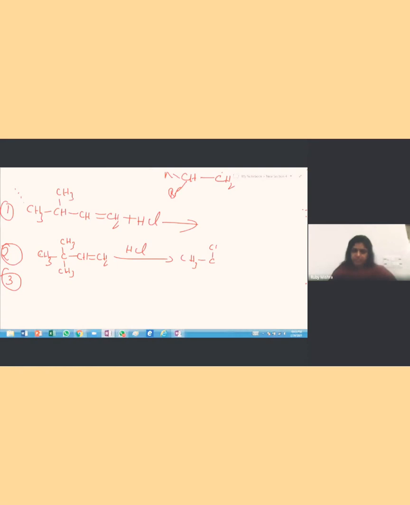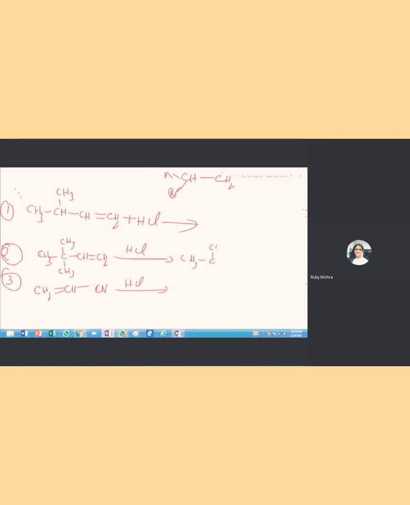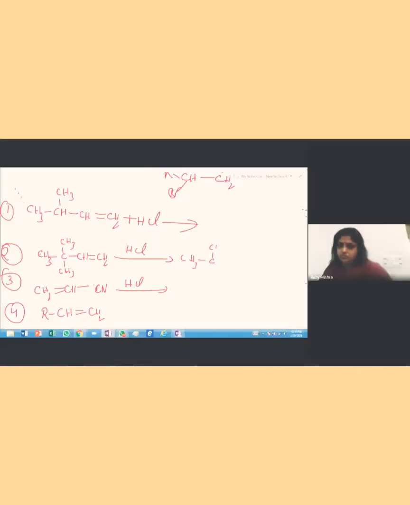Now, if we have CH2 double bond CH and CN, and then HCl is added, what is the product? In the presence of 10% H2SO4 and heat.